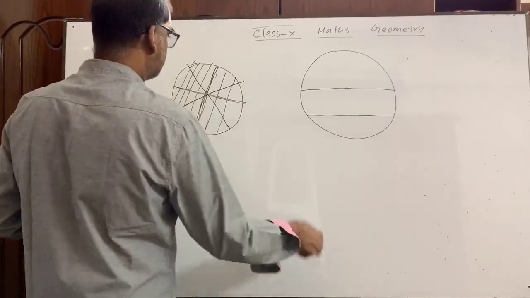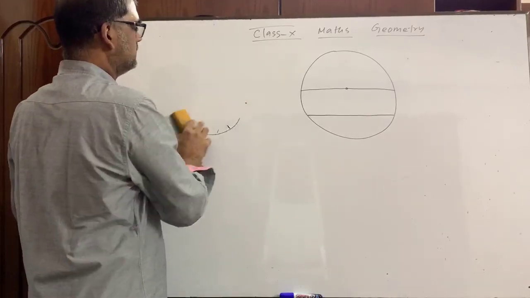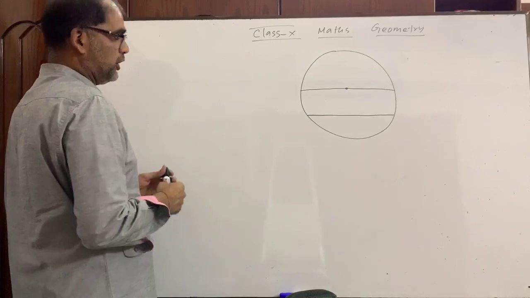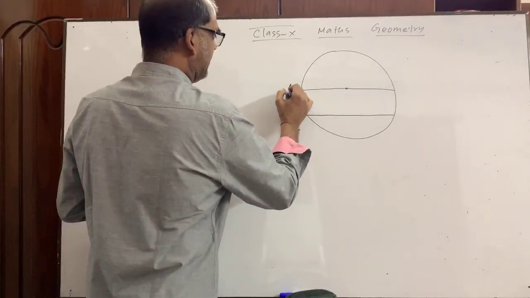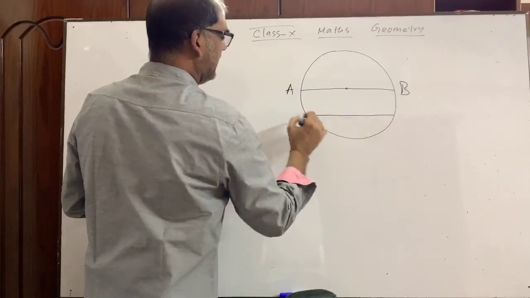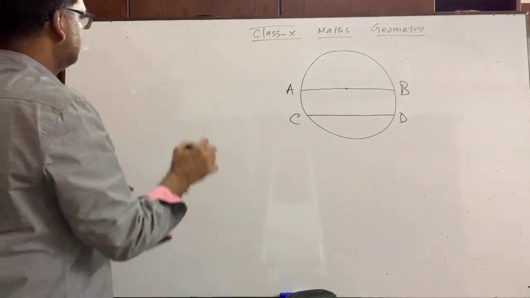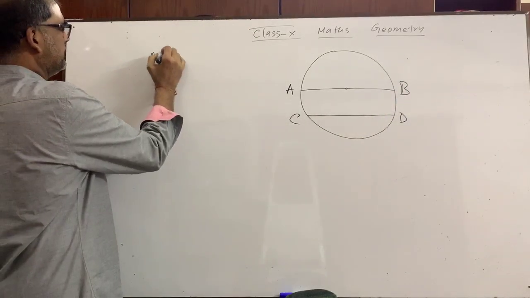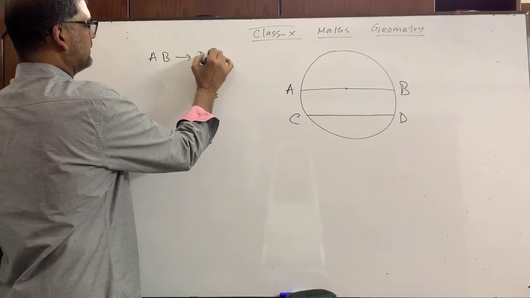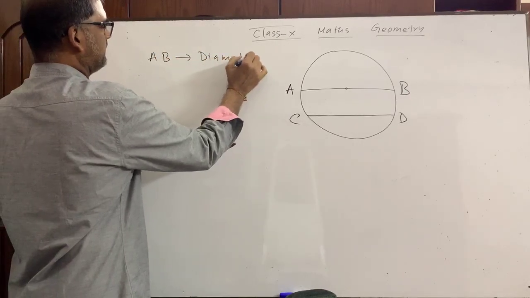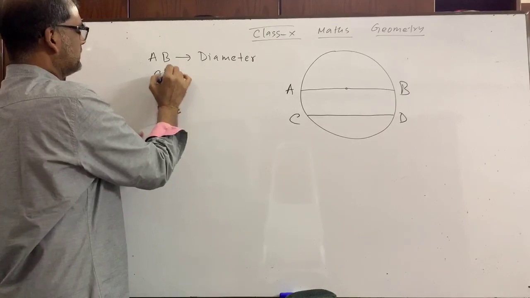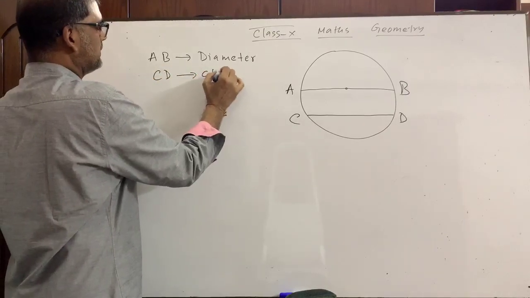Now, what is to do? Suppose it is A, it is B, and it is C, D. So AB is the diameter. And CD is a chord.